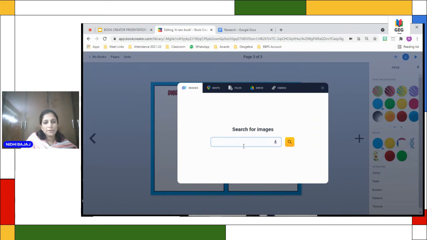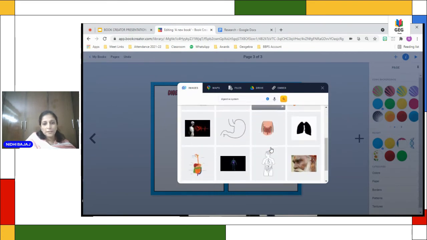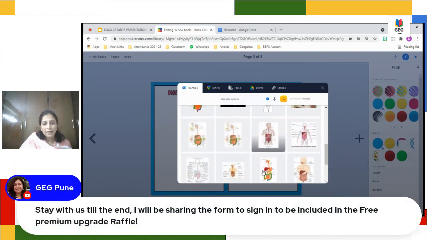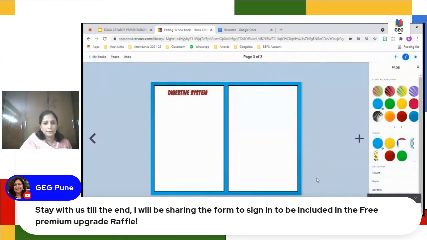So I'll type here digestive system. So it is showing me these pictures. If I'm not finding any good picture here, I can try Google search here. And this is good one. So I'll take this one and add.